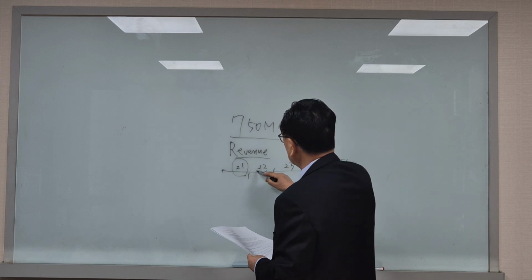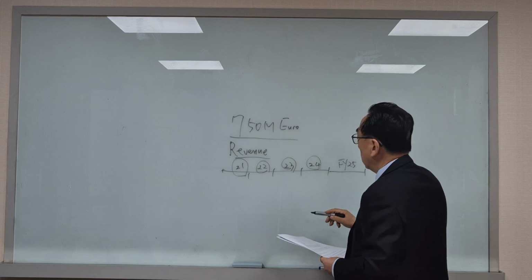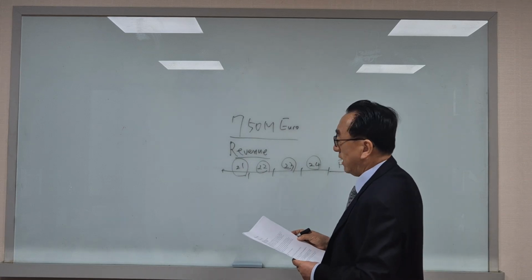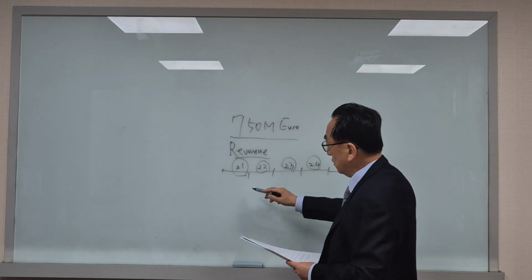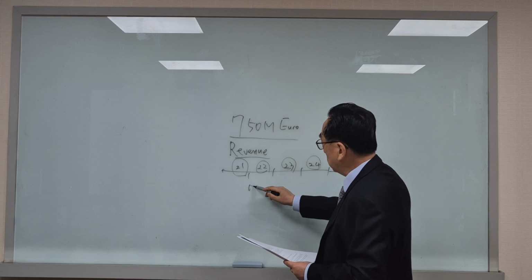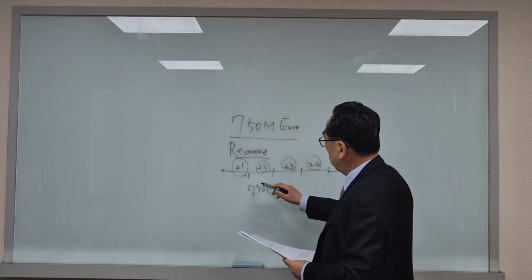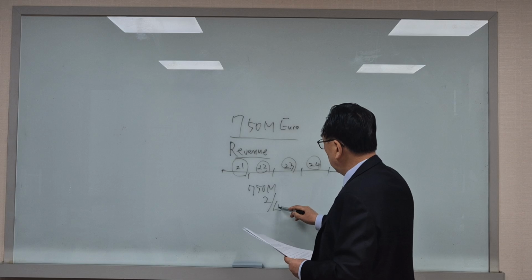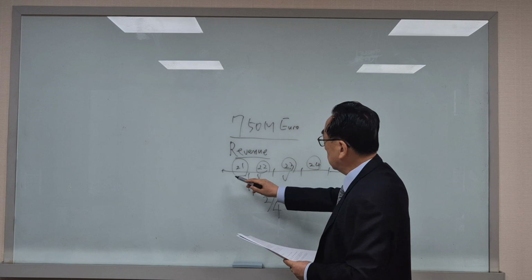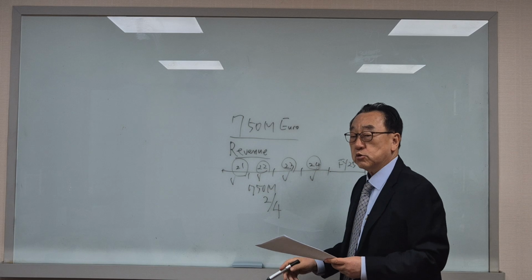So 21, 22, 23, 24. The annual revenue is over 750 million for 2 of the 4. This year, or this year. Depends on the situation.